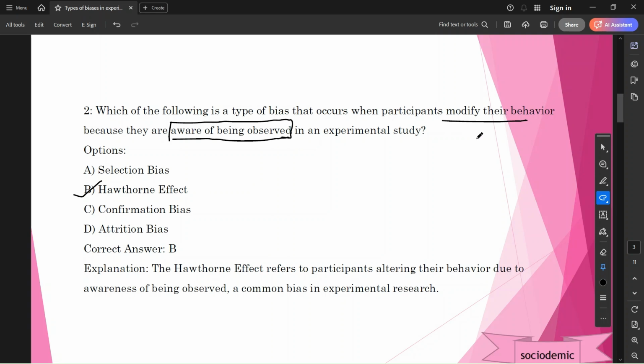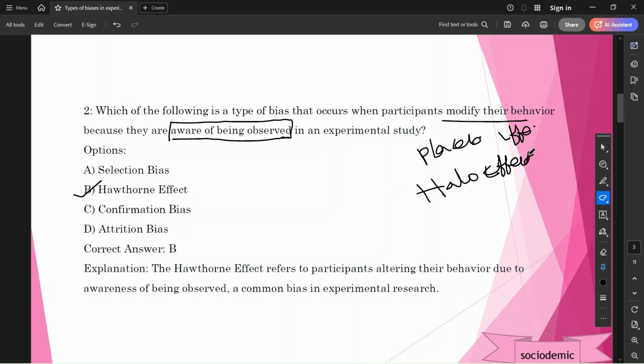Friends, there are different biases in research. There are different biases while doing research. These are the placebo effect, experimental effect, and the important one, the halo effect, or halo bias.